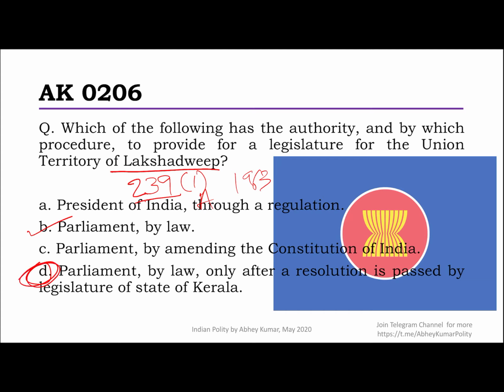And I must express that a lot of you do surprise me at times. This fourth option here was put in there just for fun, and it's an absolutely random option. Yet I see that 7% of you, that is close to 300 respondents, mark this answer. I mean, what has Kerala got to do with Lakshadweep having its own union territory, its own legislature or not? So, boss, if you are these 300 people who mark this, you need to seriously up your game here. Okay, I know I'm harsh at times, but I need to tell you that you need to improve. All right. So, moving on to the next question.